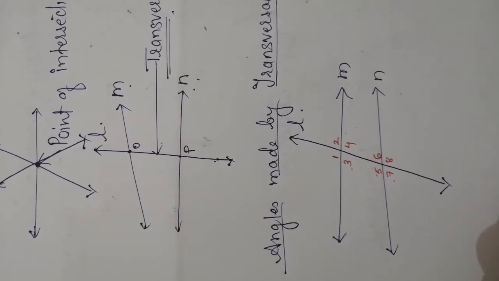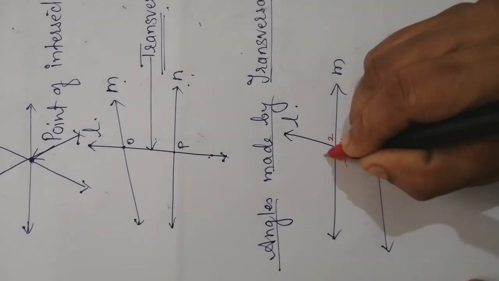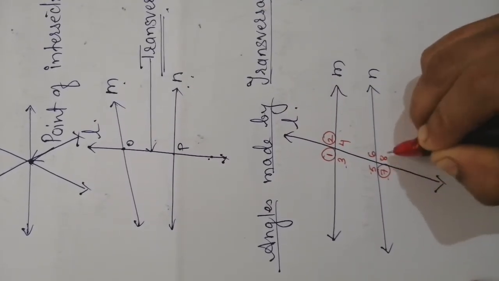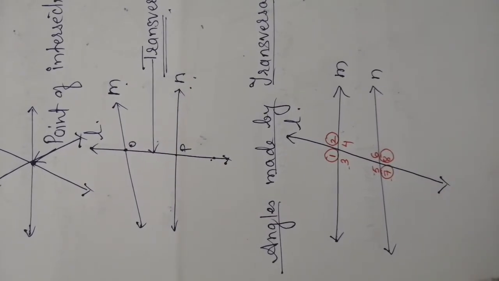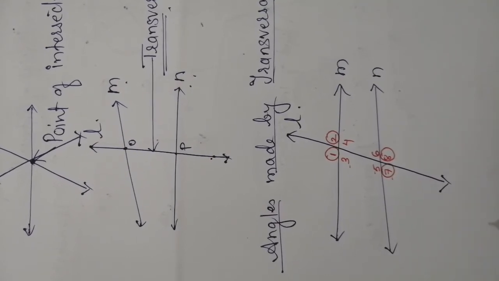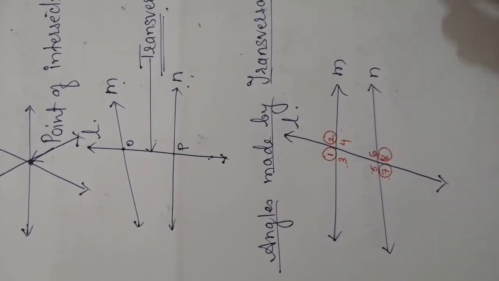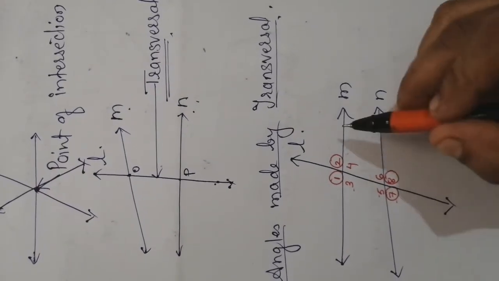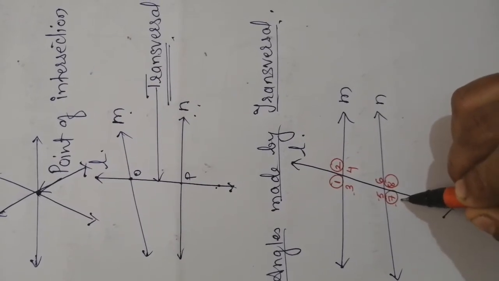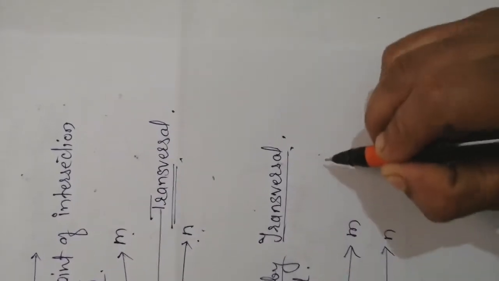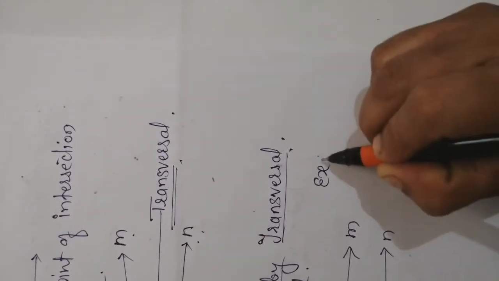Now here, if we talk about 1, 2, 7 and 8, they are called exterior angles made by the transversal.